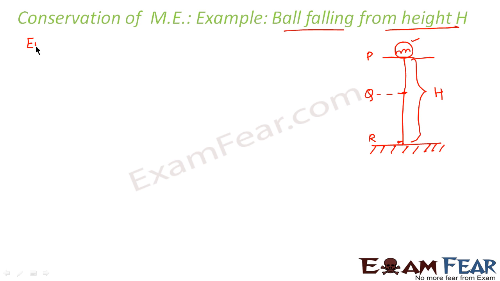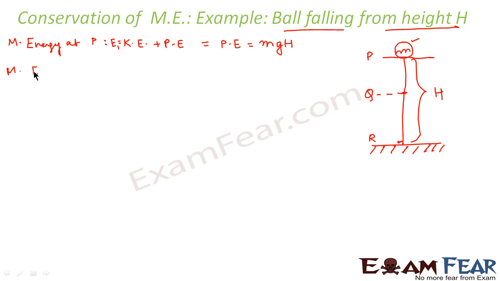Now let us calculate the energy at point P. When I say energy, I mean mechanical energy. Total mechanical energy at point P will be kinetic energy plus potential energy. Now at point P, the body is at rest, so kinetic energy will be 0 because velocity is 0. So this will be only potential energy, and what will be potential energy? It will be m into g into h. H is the height. What is h here? H is capital H. Correct? Now let us denote this as E1.